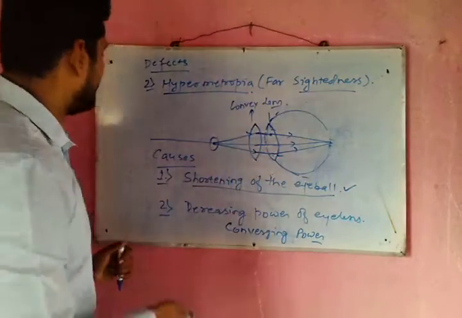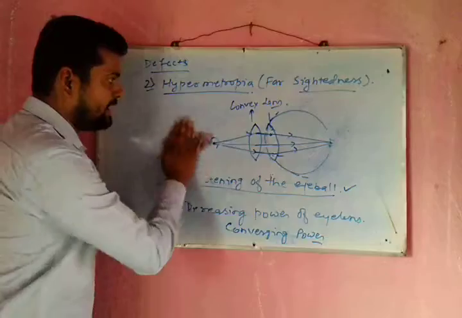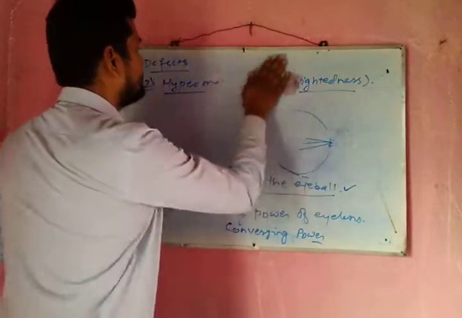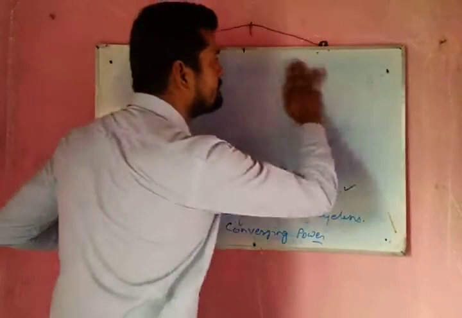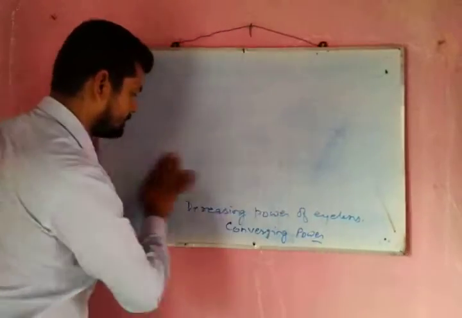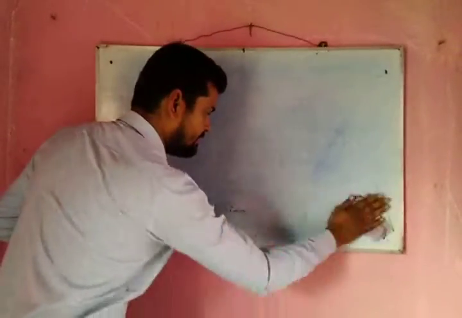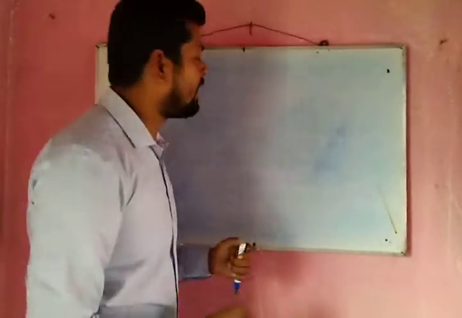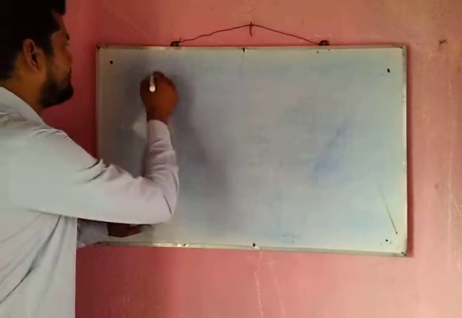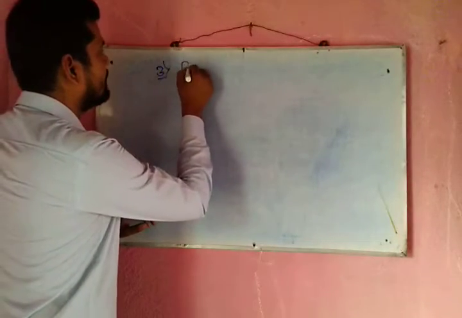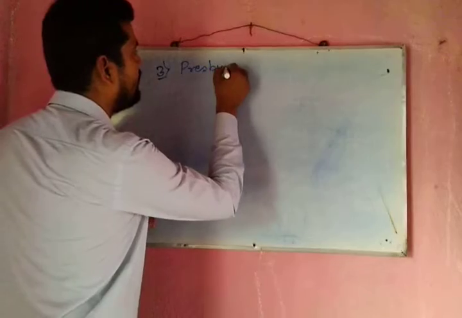Finally, the third one, that is presbyopia. Now moving to the third topic, that is presbyopia.